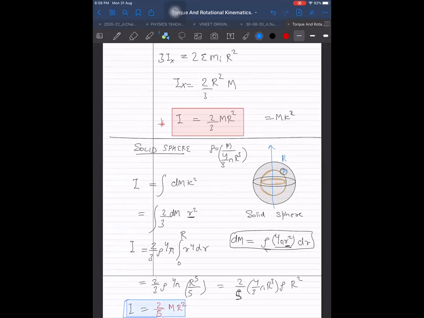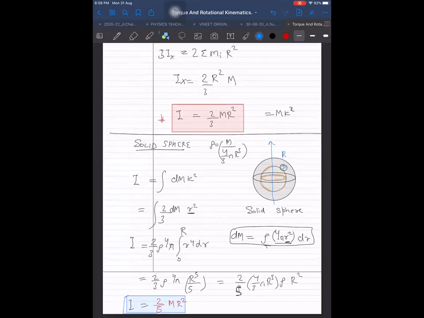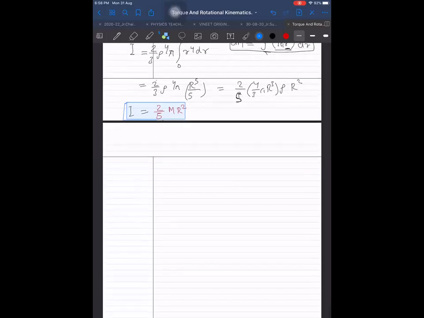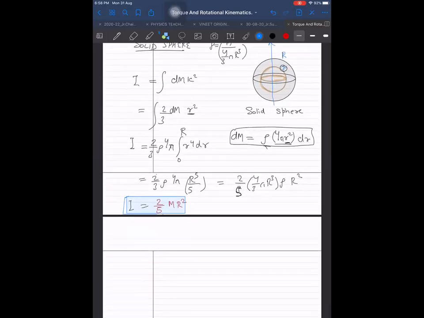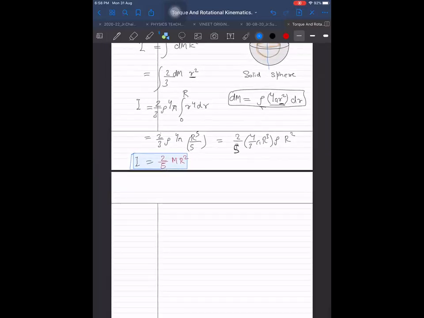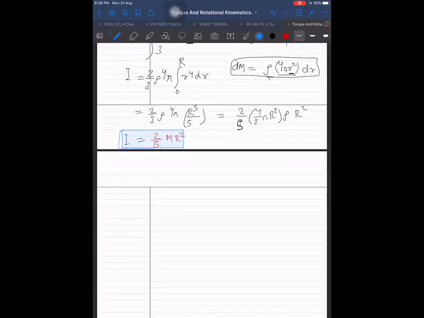So now we are getting 2 by 5. Here we were getting 2 by 3. So there will be so many terms to remember. Keep just learning 2 by 3, 2 by 5. 2 by 3 mr square, then 2 by 5 mr square. After that, now can we find out for a thick shell?